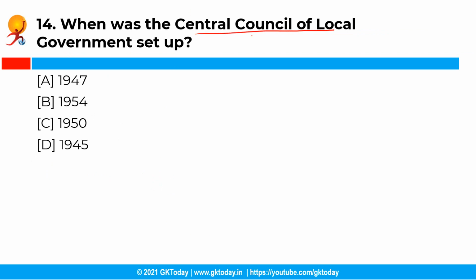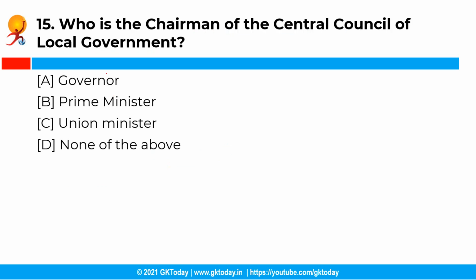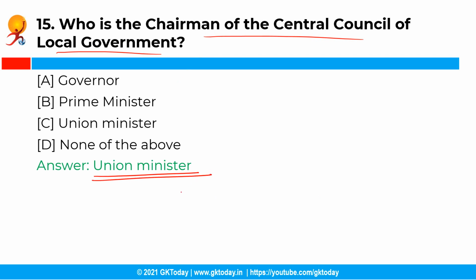Now the next question is, when was the Central Council of Local Government set up? So you have the following options and the correct answer is option B, that is 1954. So the Central Council of Local Government was set up in 1954 under Article 263 of the Constitution of India by an order of the President of India. Now the next question is, who is the chairman of the Central Council of Local Government? So you have the following options and the correct answer is option C, that is Union Minister. See, the Union Minister acts as the chairman of the Central Council of Local Government.